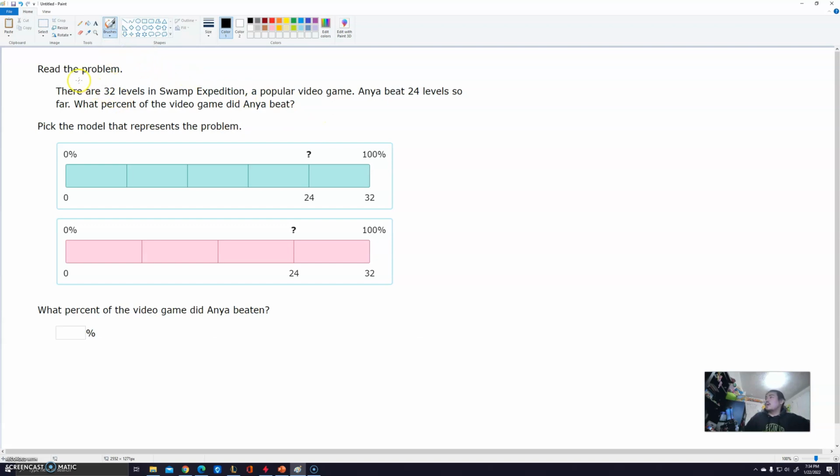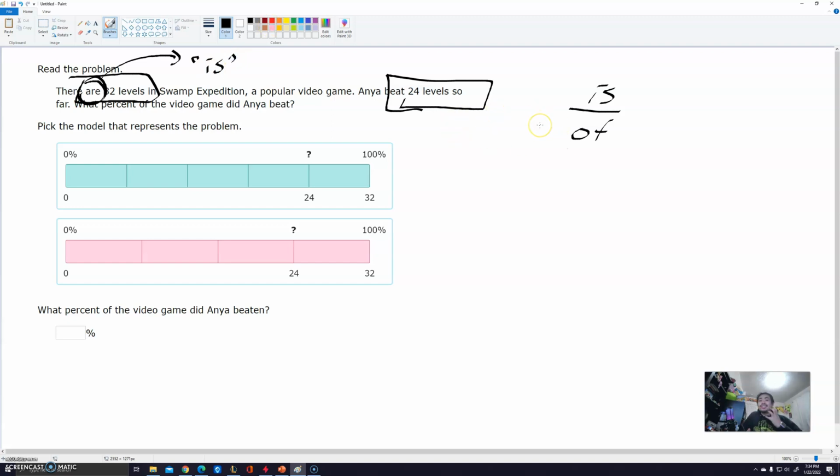So, it says there are 32 levels. Anya beat 24 levels so far. Okay? So be careful. The problem is that they used the word "are" here, and "are" is the plural version of "is." But make sure you understand the story. This is actually an example of making sure you understand what's going on.